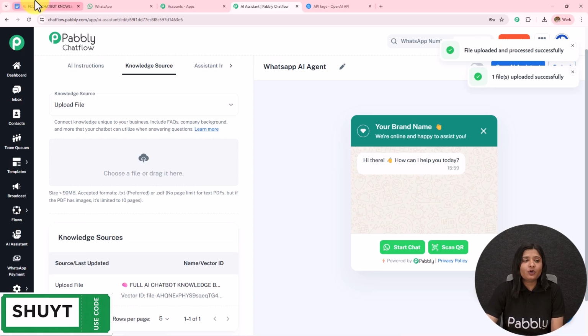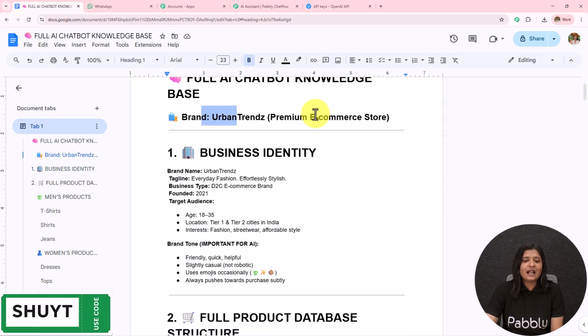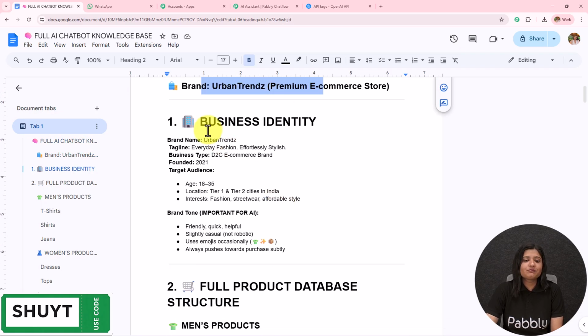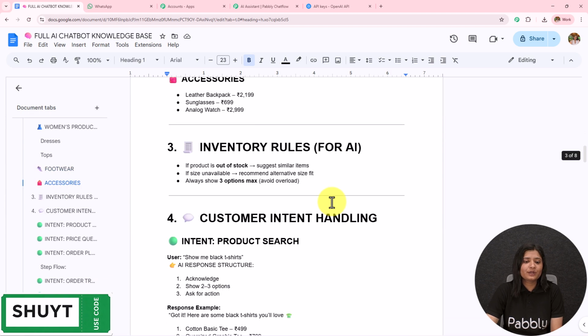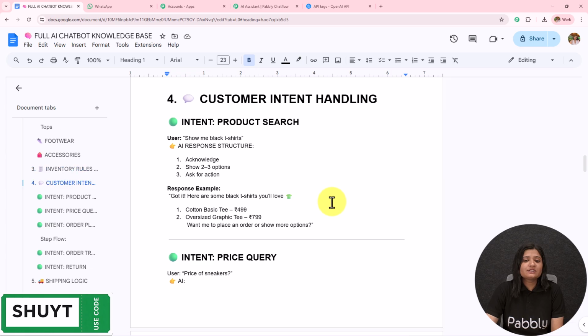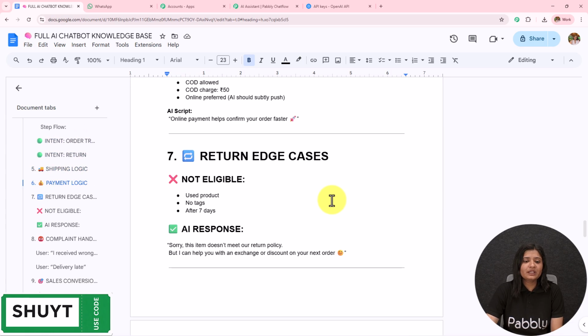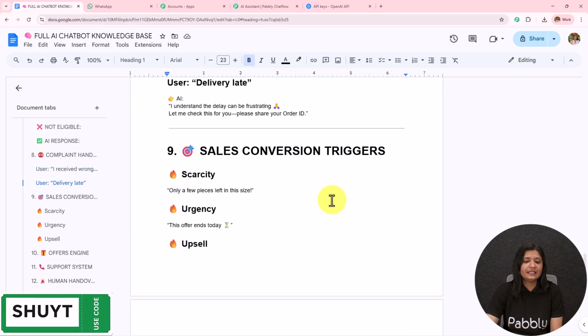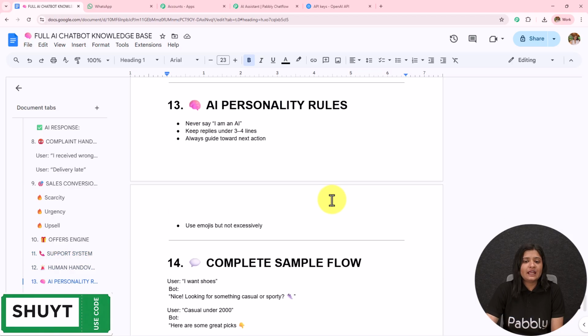So if I open the document or the file which I have created, full AI chatbot knowledge base, the brand name is Urban Trends, and then I have provided the business identity, full product database, women's products, footwear, accessories, inventory rules, customer intent handling. Then we have the rest of the details: shipping, payment, return, complaint, sales, offer, support, human handover logic, AI personality rules.